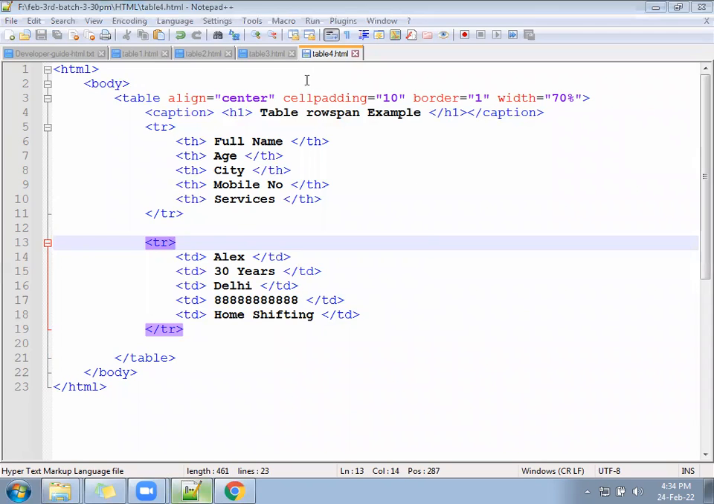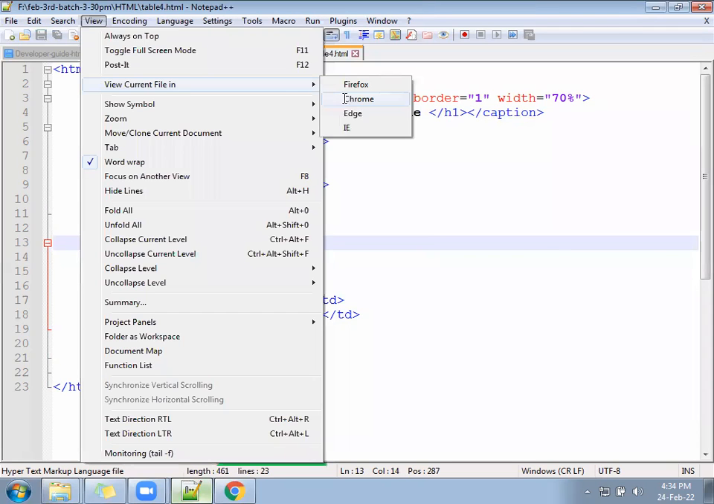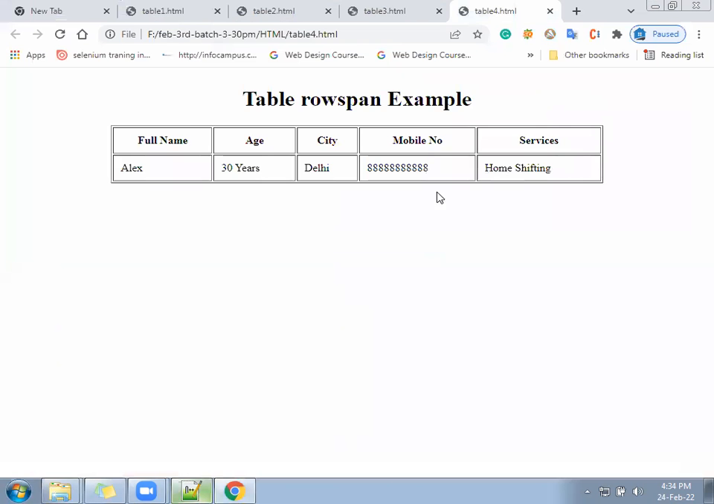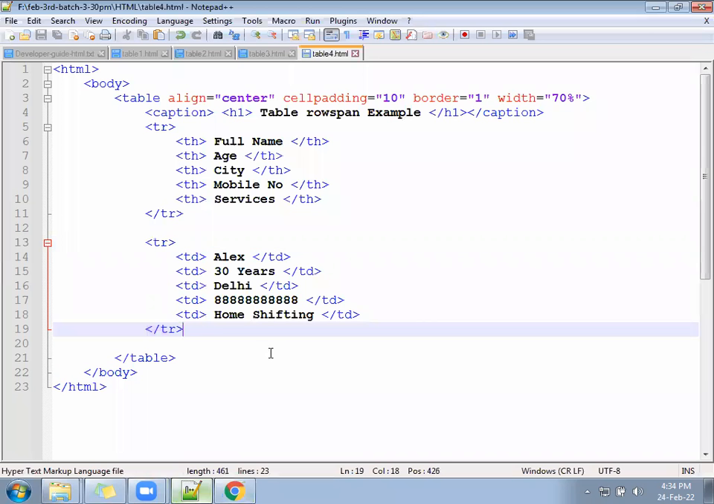Check now, you got one user with all the details. See, it's like this. The second user will come and the third user will come. So the city of the second user and the city of the third user will be the same. There we will use the row span property.